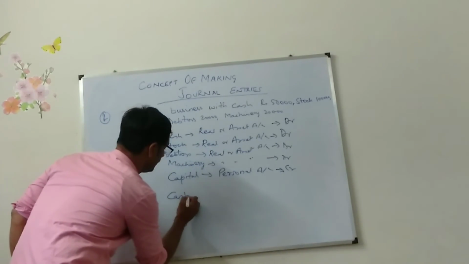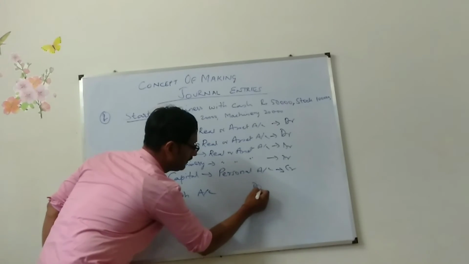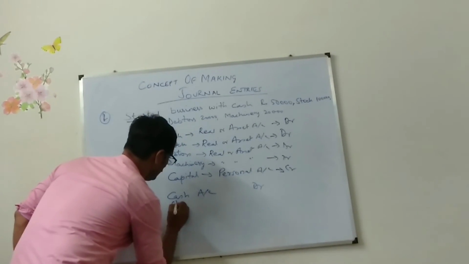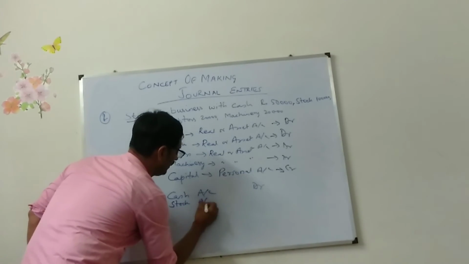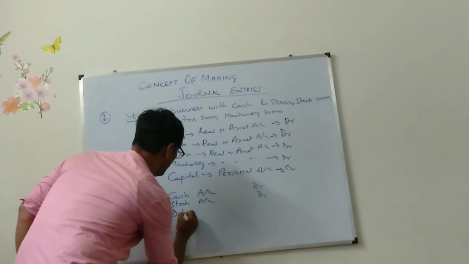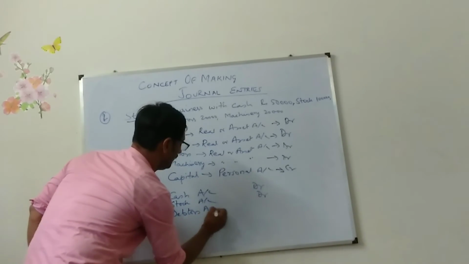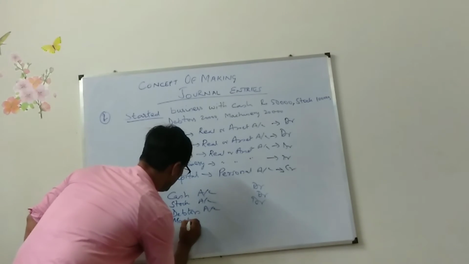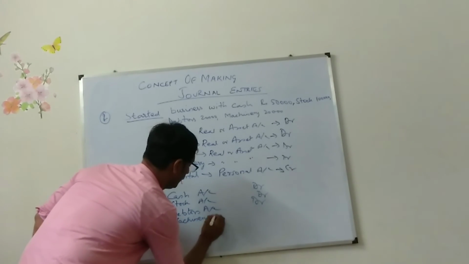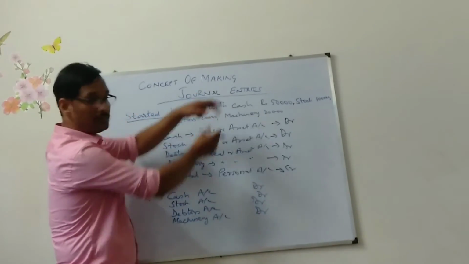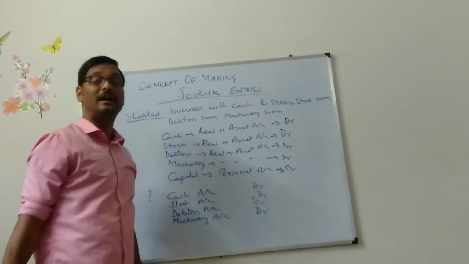So cash account debit, stock account debit, debtors account debit, machinery account debit. All these things will be debited. And credit, how will you start?